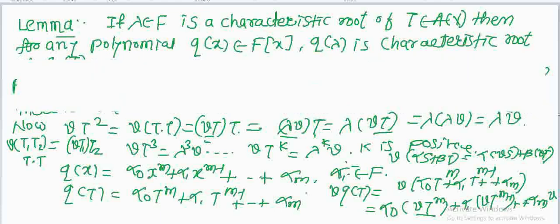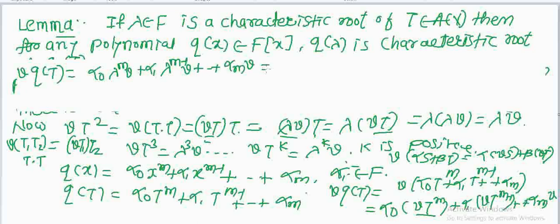Now here Q(t) of V equals alpha 0 into lambda raised to m into V plus alpha 1 into lambda raised to m minus 1 into V plus alpha m into V. Now taking V common, this is alpha 0 lambda raised to m plus alpha 1 lambda raised to m minus 1 plus alpha m into V. What is this?